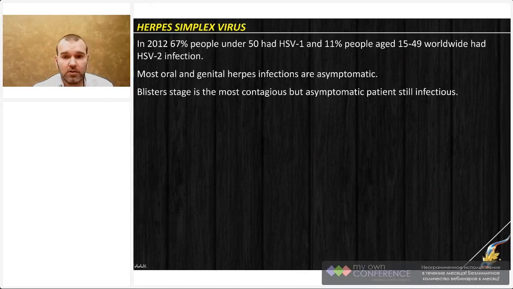So according to data, as I remember, it is WHO data. In 2012, there was a study to check how many people are infected, have chronic infection with herpes simplex virus, and it was identified that almost 70 percent of people under 50 years of age have infection with herpes simplex virus 1.